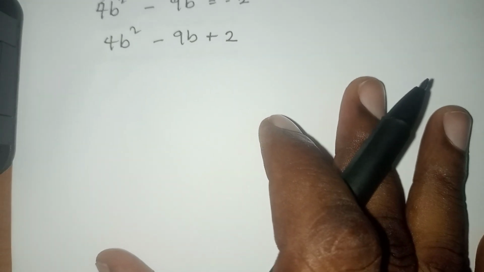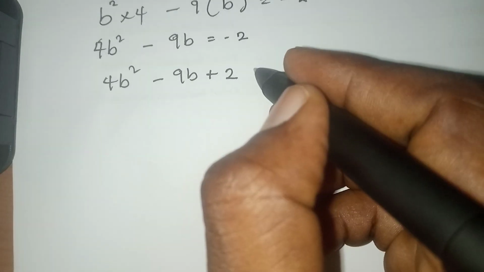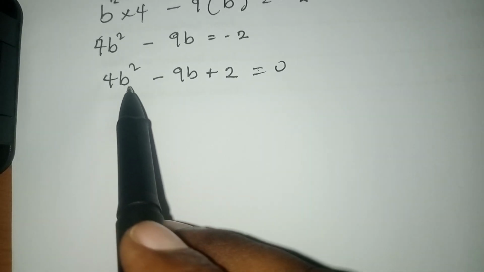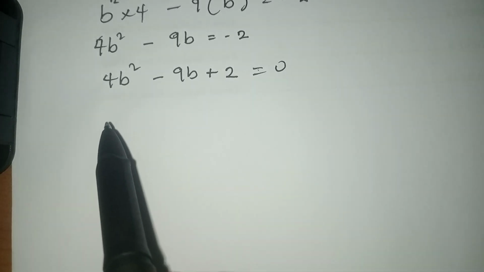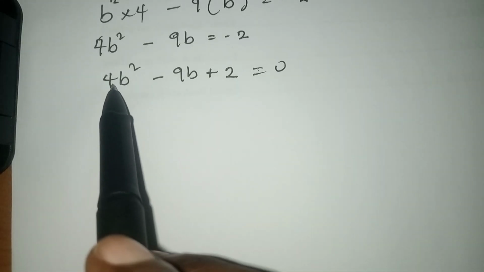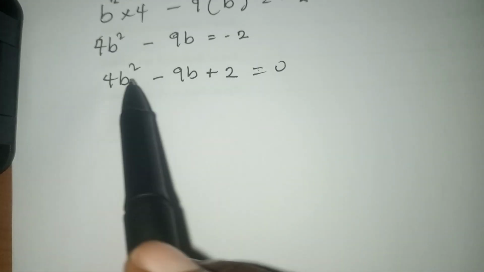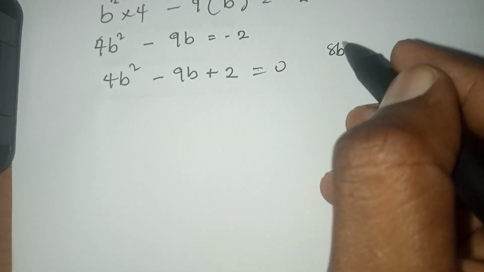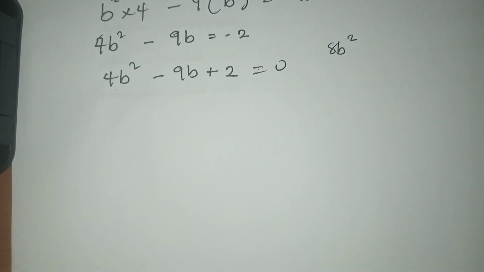So from here we factorize. So what's the factor of this? I use this method, it is my favorite method. You multiply the first expression with the last expression. So 4b squared times 2 gives you 8b squared. So you look at the factors of 8b squared that you multiply together to have 8b squared, and you add or subtract them, they will give you minus 9b.